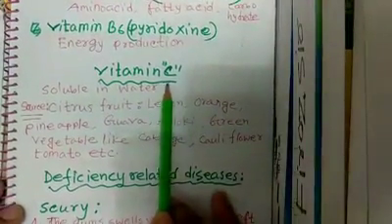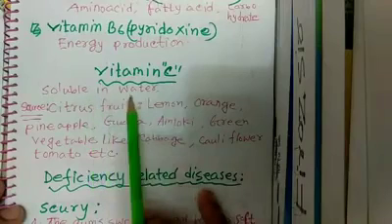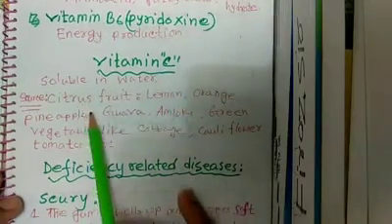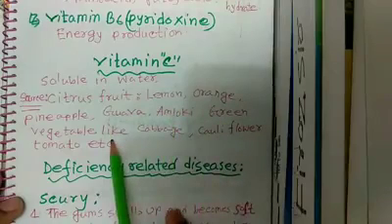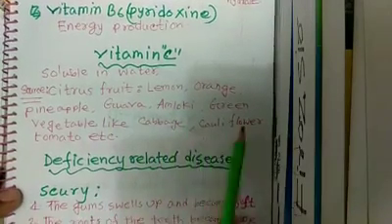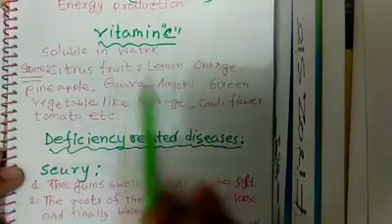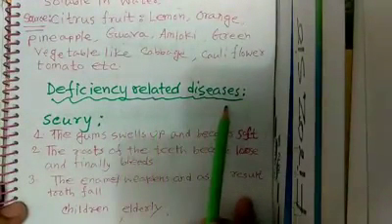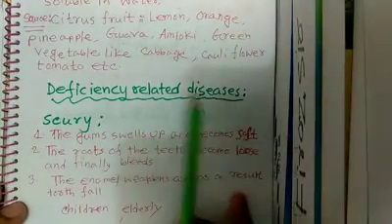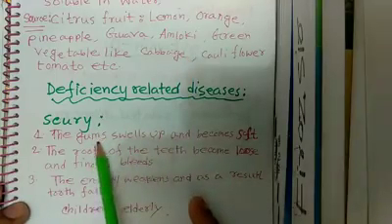Now vitamin C, you know that it is soluble in water. Source: citrus fruit like lemon, orange, mango, amloki, green vegetable, cabbage, cauliflower, tomato, etc. are the main sources of vitamin C. Now deficiency related disease. What type of disease will occur due to the deficiency of vitamin C? Scurvy.